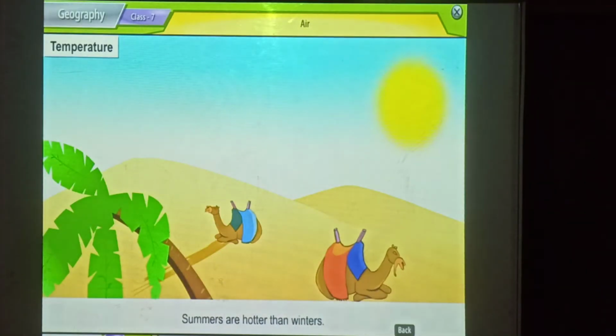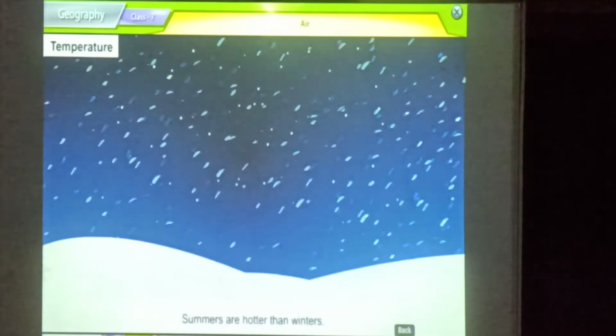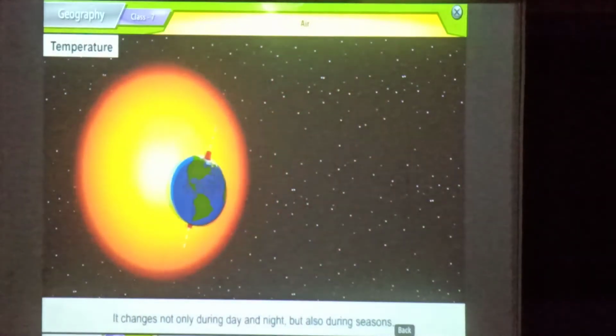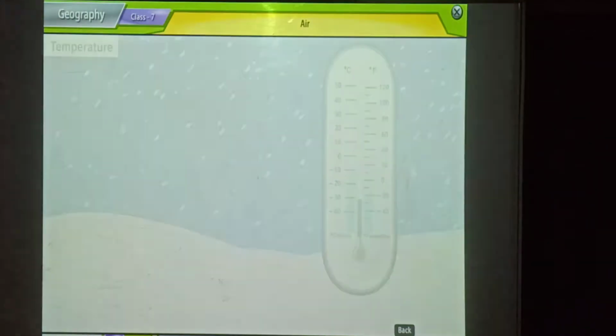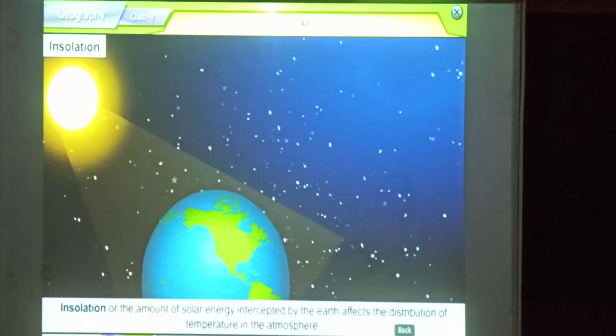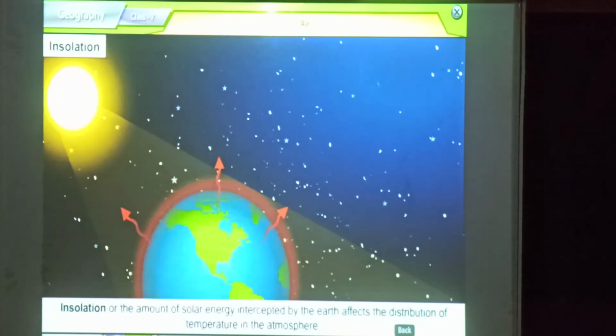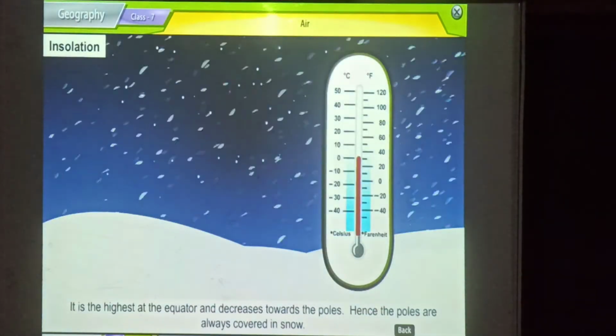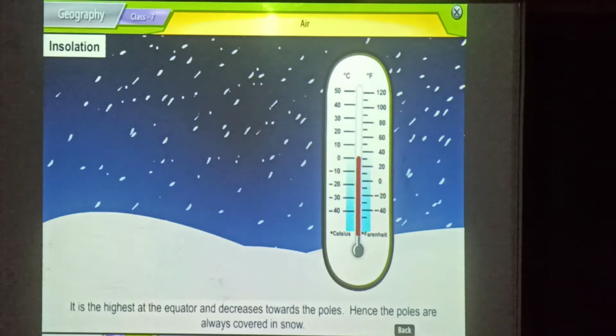Temperature is the degree of hotness or coldness of the atmospheric air. It changes not only during day and night, but also during seasons. Summers are hotter than winters. Insolation, or the amount of solar energy intercepted by the earth, affects the distribution of temperature in the atmosphere. It is the highest at the equator and decreases towards the poles. Hence, the poles are always covered in snow.